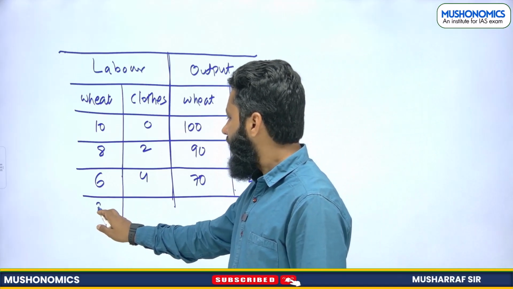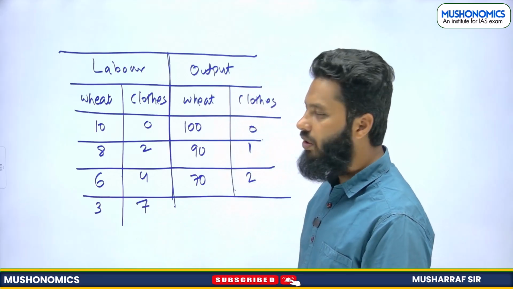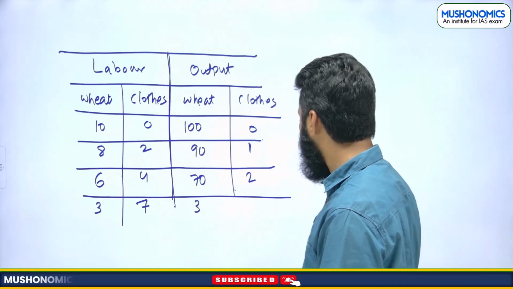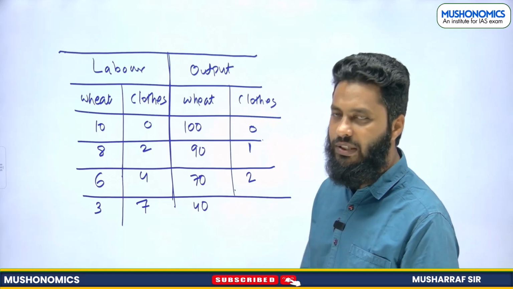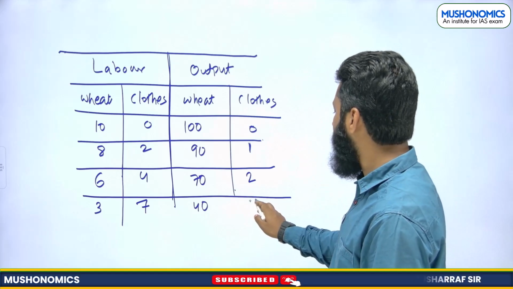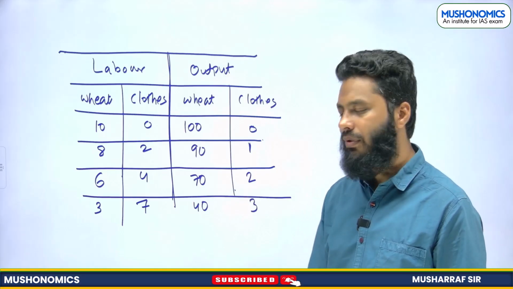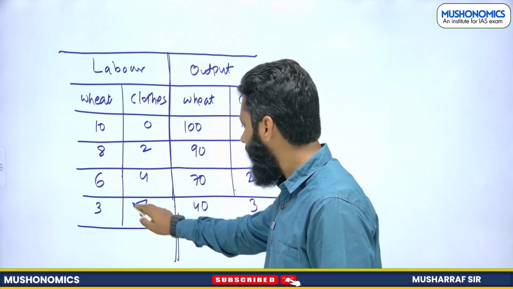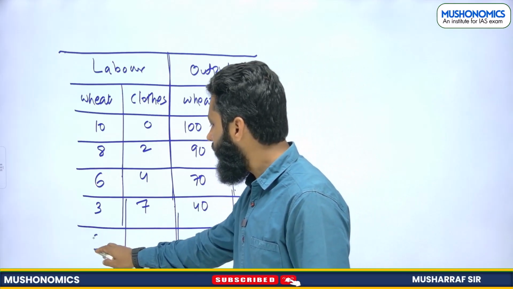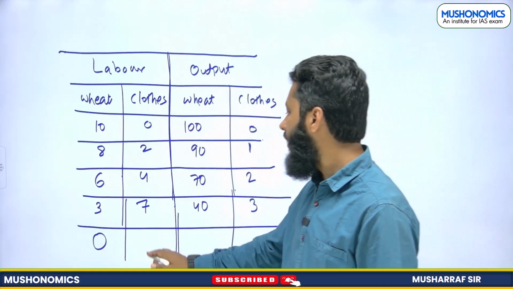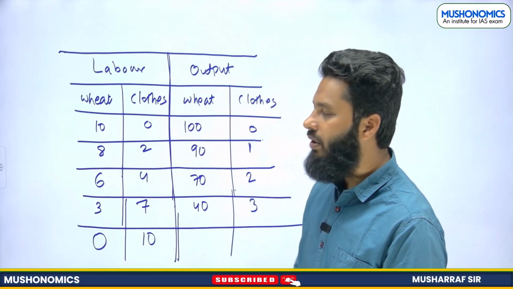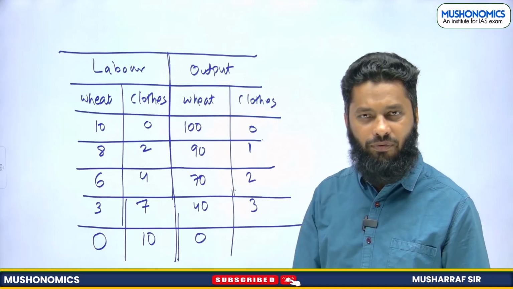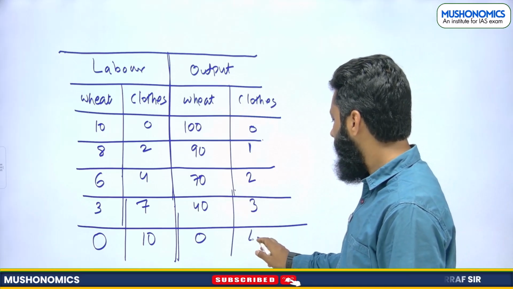I am diverting 3 more. So it becomes 7 labors in clothes. I am sacrificing more. Now I am sacrificing 30 units. So I am able to produce only 40 kg. Here I am able to produce 1 extra unit of cloth. Now I have diverted all my resources towards what? All my resources towards cloth, means no labor in wheat and all 10 labors are working to produce cloth. Now I am not able to produce any unit of wheat and I am able to produce 4 units of cloth.